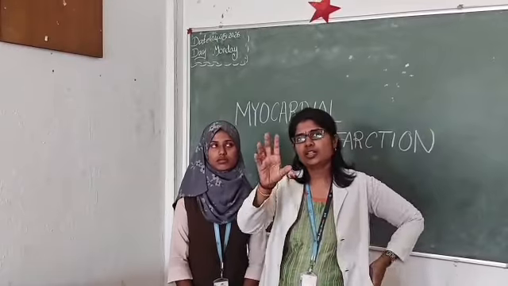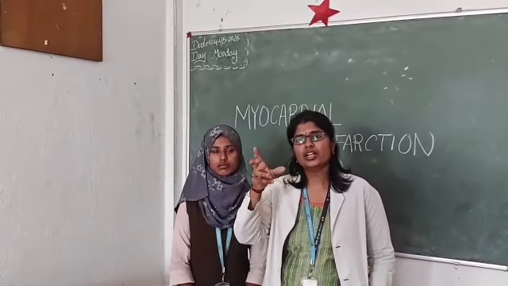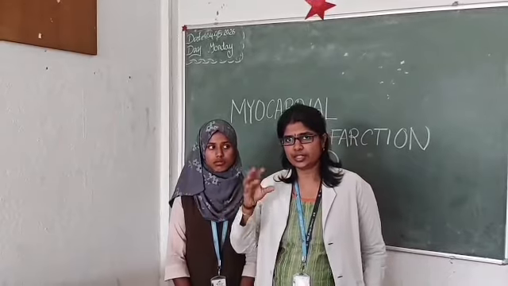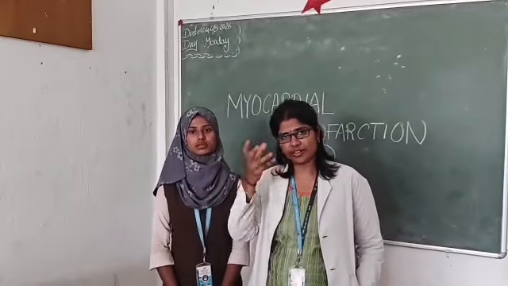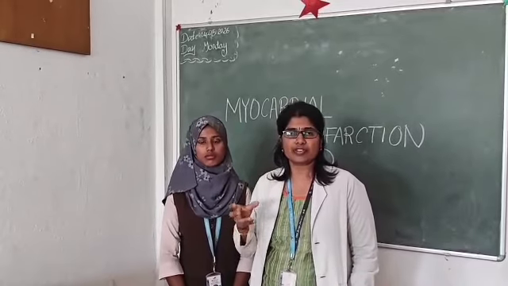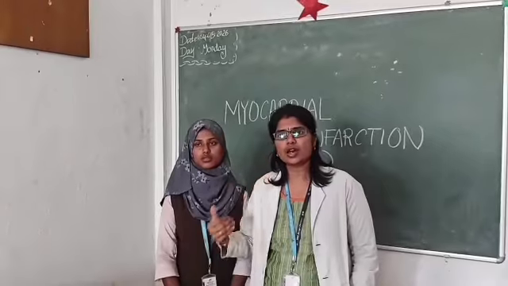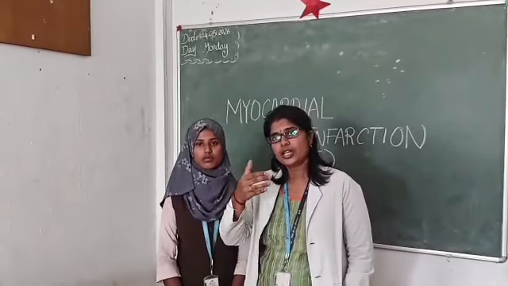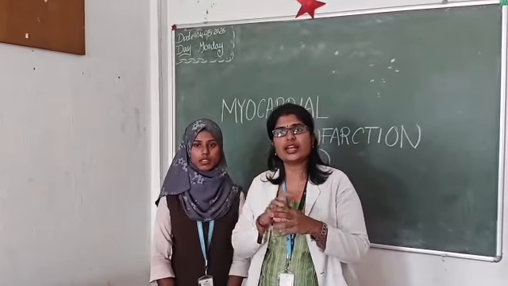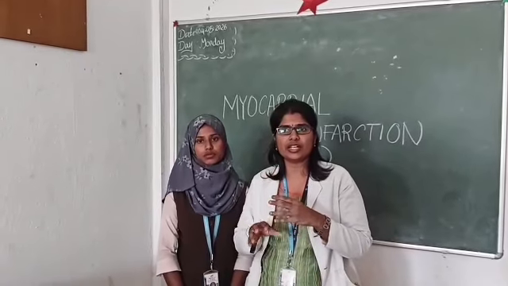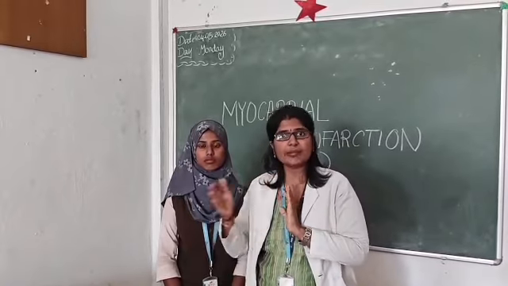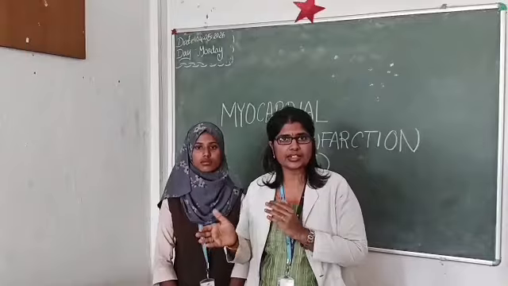Here we mainly concentrate on LV contractility. Once LV myocardial cells die or become necrotic, it will affect LV contractility, that is loss of contractility. If contractility is affected, it will lead to sudden loss of cardiac output. Reduced cardiac output or reduced movement in the LV can cause skipped beats or arrhythmias, that is electrical instability, and possible heart failure, that is cardiogenic shock, can happen again. Sometimes it leads to congestive heart failure, sudden arrest or sudden collapse.